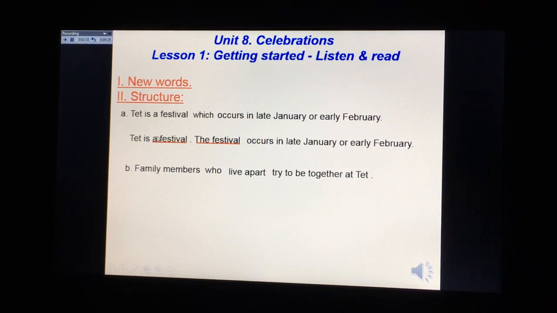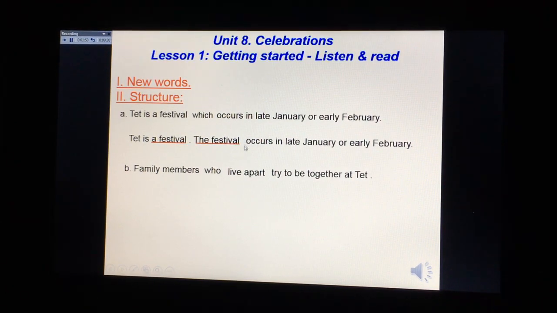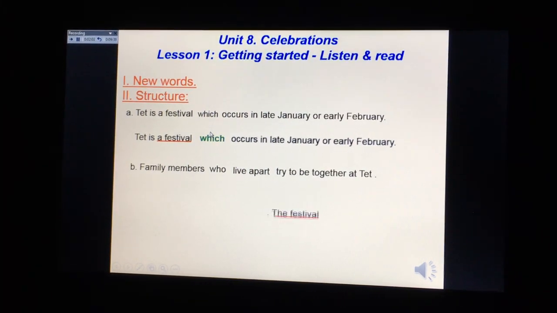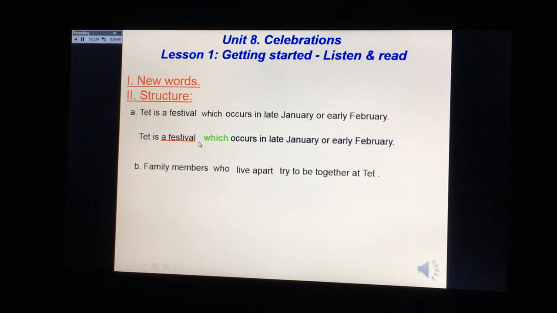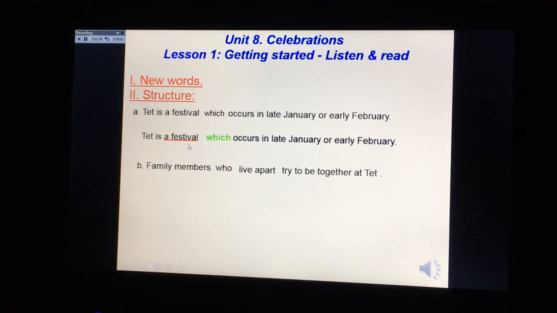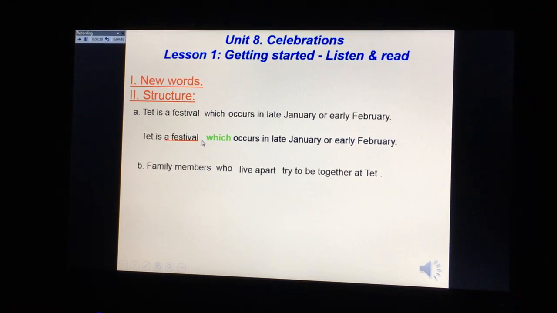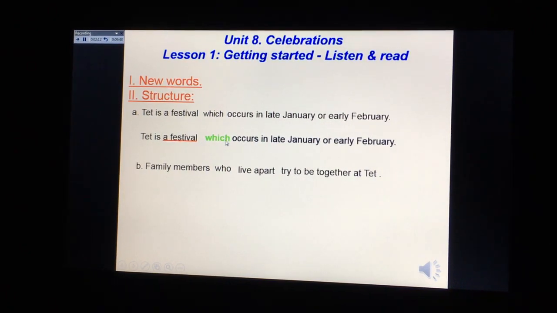I remind again, a festival and the festival relate together. So we can change the festival by using "which". Yes, and we omit the full stop after the first sentence. That is a festival, no full stop here. And we have which occurs in late January or early February. So it becomes only one sentence.